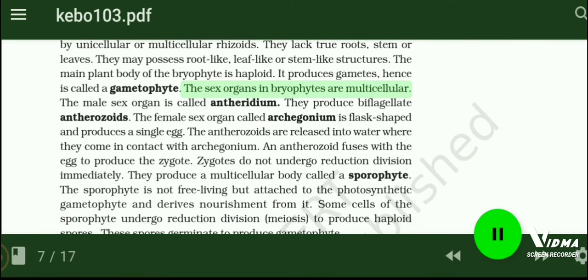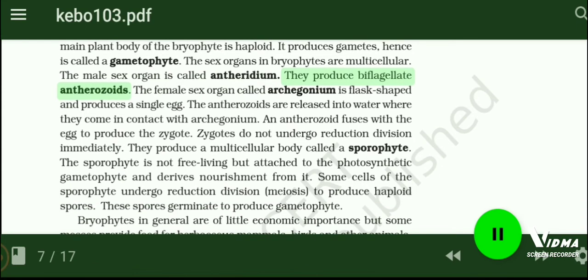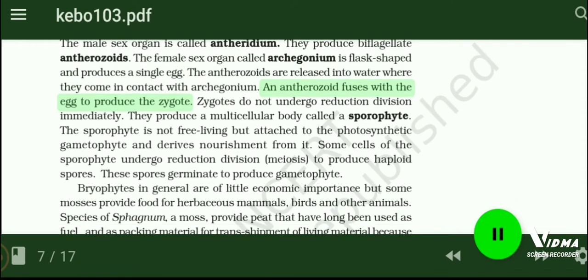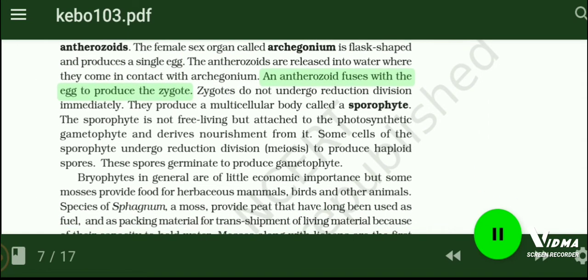The sex organs in bryophytes are multicellular. The male sex organ is called antheridium. They produce biflagellate antherozoids. The female sex organ called archegonium is flask-shaped and produces a single egg. The antherozoids are released into water where they come in contact with archegonium. An antherozoid fuses with the egg to produce the zygote. Zygotes do not undergo reduction division immediately. They produce a multicellular body called a sporophyte.